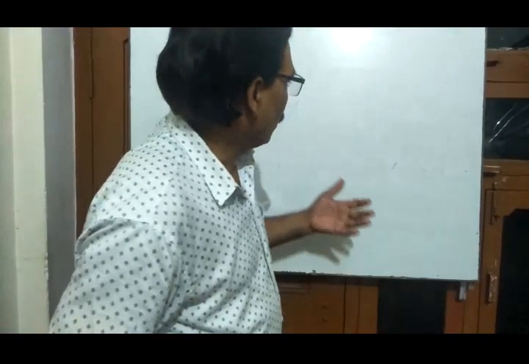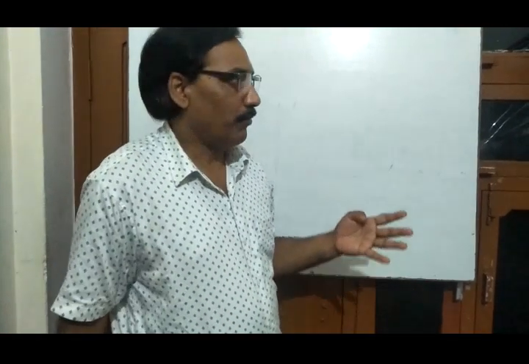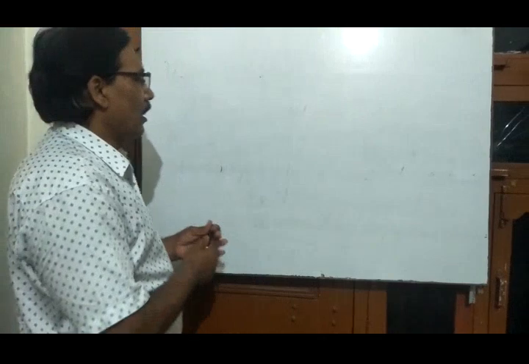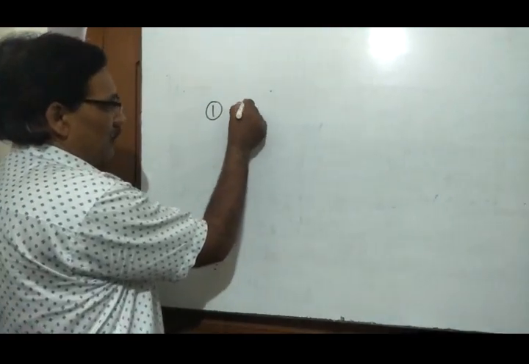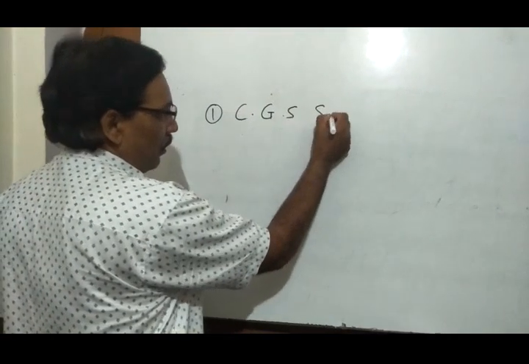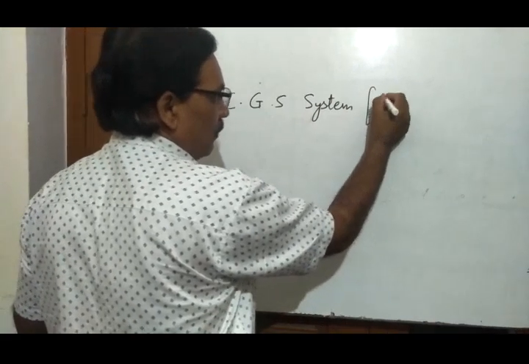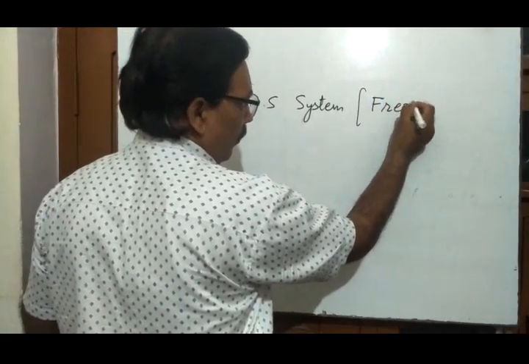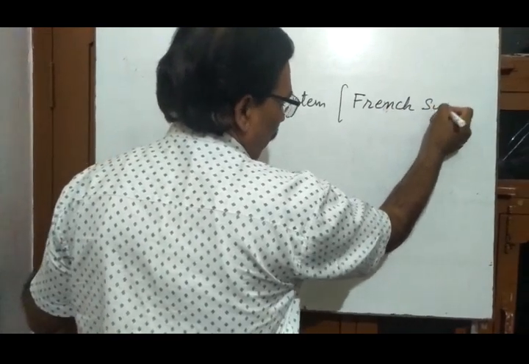Here we take three main systems of units. Number one, the CGS system, also known as the French system.